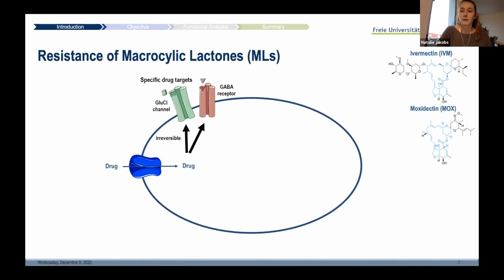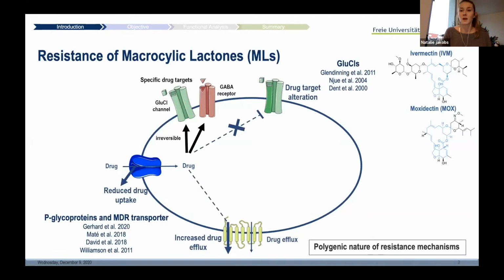However, the intense use of these drugs has led, as you know, to the emergence of resistance, while discovering the specific resistance mechanisms remains an important challenge today. What is so far known about specific ML resistance is that there is no single mechanism. A polygenic nature of ML resistance mechanisms is assumed, which can be divided into target site related and non-target site related ones.